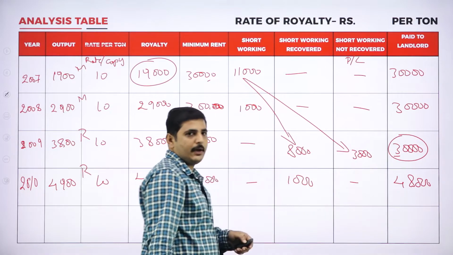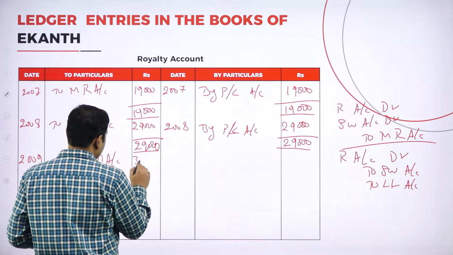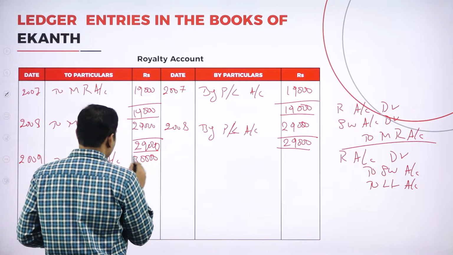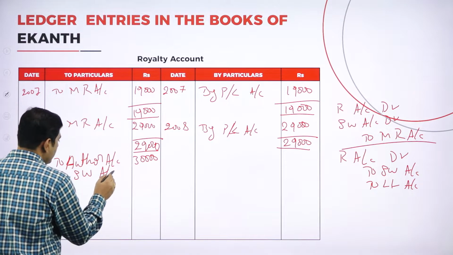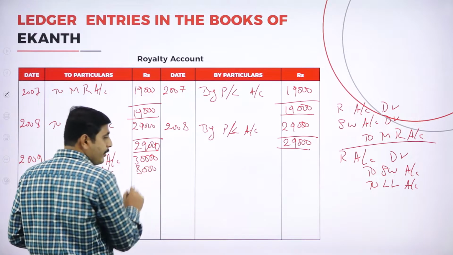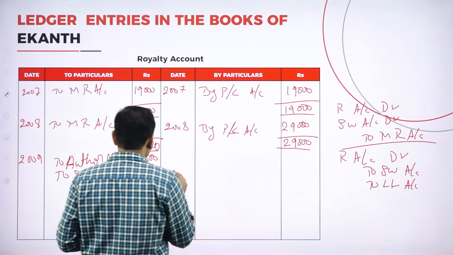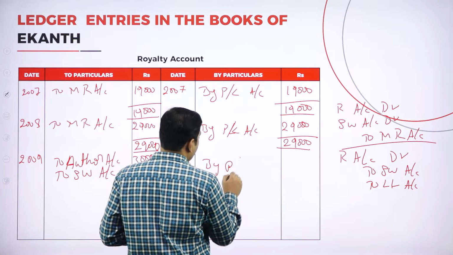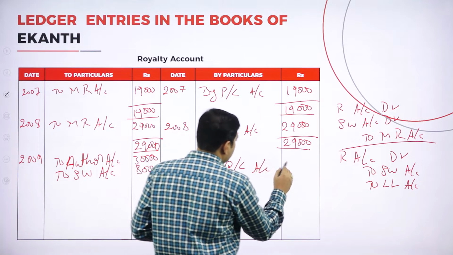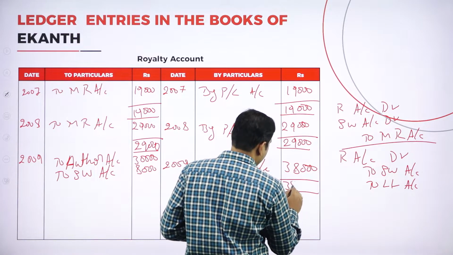What is the short working recovered? 8,000. So the total production is 38,000. Author account 30,000, short working account 8,000. Now the total royalty transferred to profit and loss account is 2009 by profit and loss account 38,000. Both sides should tally, 38,000, here also 38,000.